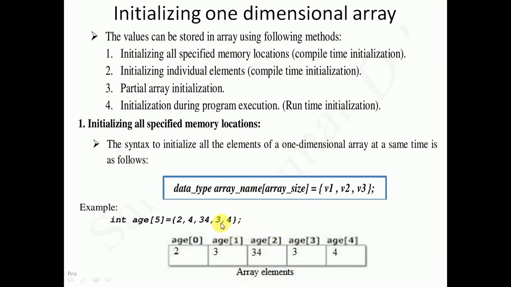The next element is 3. It will be stored at array location 4, so it has index 3. It is indicated as age of 3. The last element from the set, that is 4, will be stored at the last location having index 4, and it is indicated as age of 4. So like this, an array can be initialized.